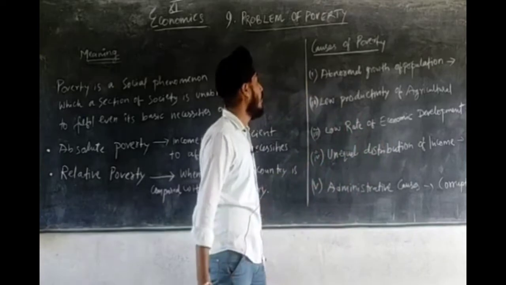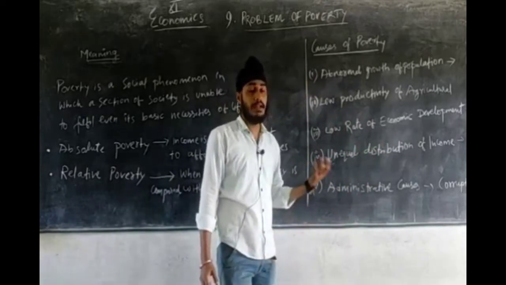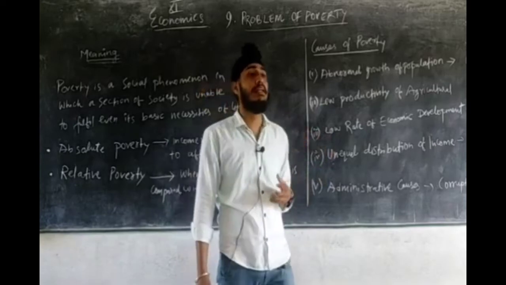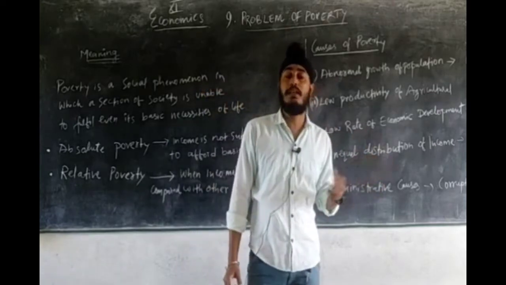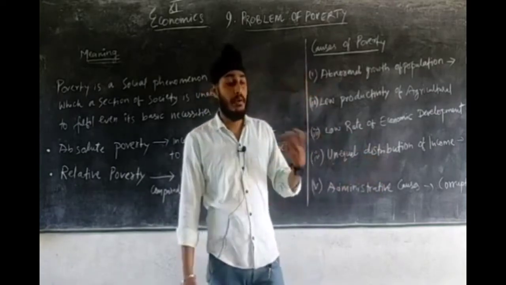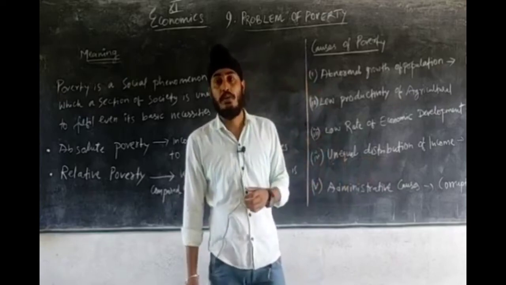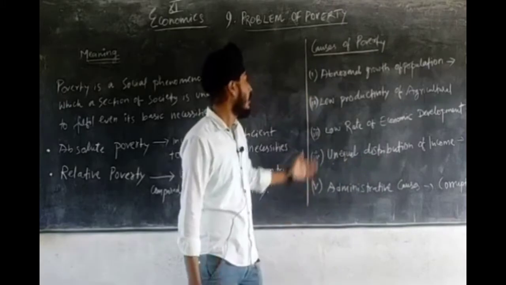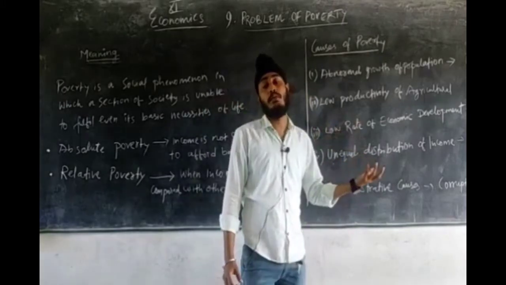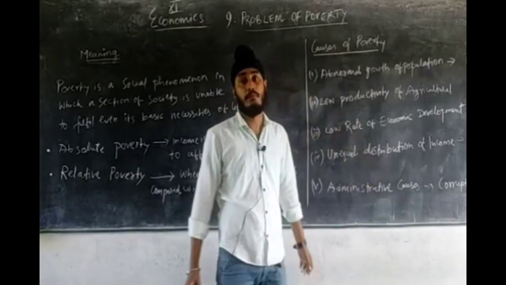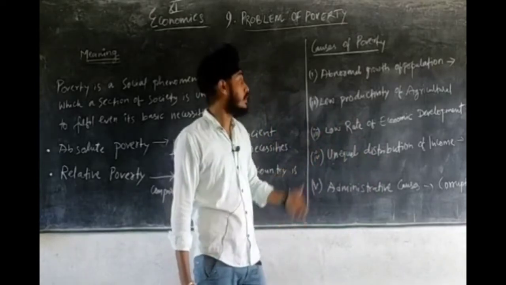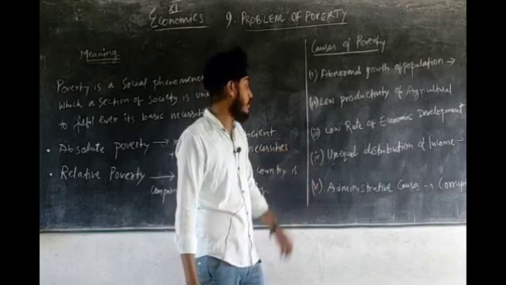Next we'll see low productivity of agriculture. Now agriculture sector is the main sector of our economy, and when there is low productivity in the agriculture sector, what will happen? It will automatically decrease the output. So when output decreases, it will result in poverty. Next one is low rate of economic growth. Now low rate of economic growth also results in poverty. When there is no development, or the development is very less, it will automatically give rise to poverty.